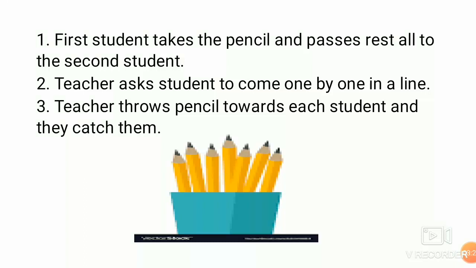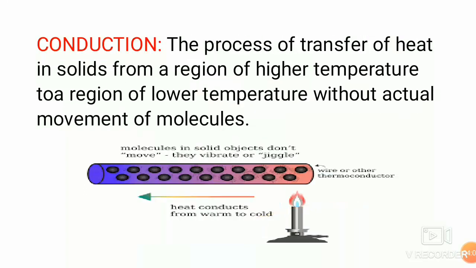Let us talk about way 2. In way 2, the teacher asks the students to come one by one in a line and gives one pencil to each student and asks them to go back to their seat using a different path. When we talk about the third way, here the teacher throws the pencils towards each student and they catch them. The three methods of heat transfer, namely conduction, convection, and radiation, are similar to way 1, way 2, and way 3, respectively. Let us now study conduction in detail.